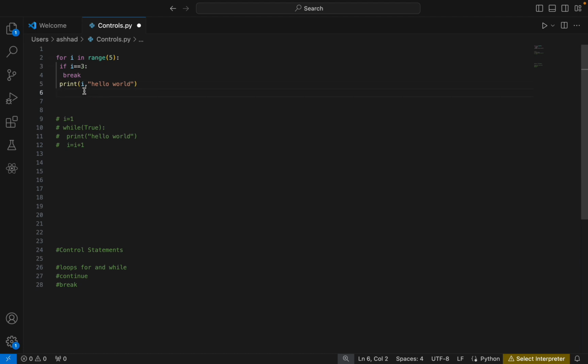As you can see, my if condition statement and the print are in the same line, and break is under if. So if the value of our control variable, which is i, is equal to 3 (equal to equal to means it's checking the value of i and 3, right?), it will break. Let's see what will happen.